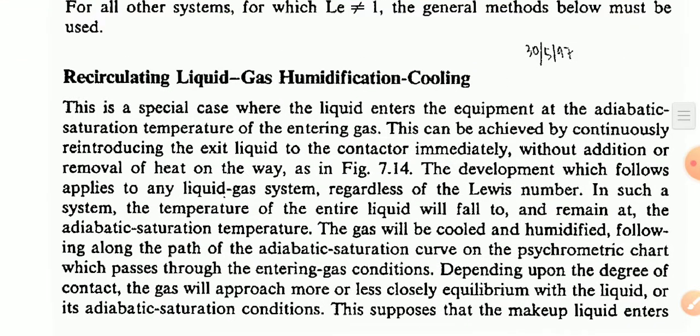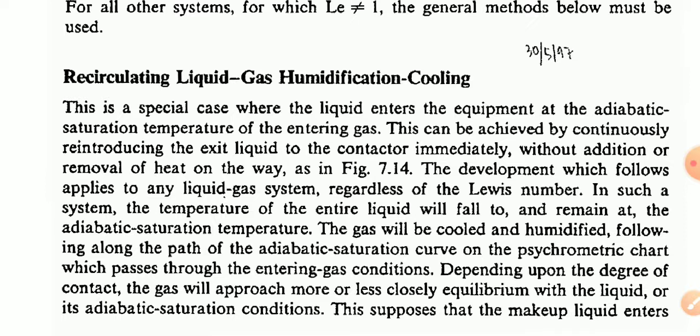The development which follows applies to any liquid-gas system regardless of the Lewis number. In such a system, the temperature of the entire liquid will fall to and remain at the adiabatic saturation temperature. The gas will be cooled and humidified following along the path of the adiabatic saturation curve in the psychrometric chart which passes through the entering gas condition.